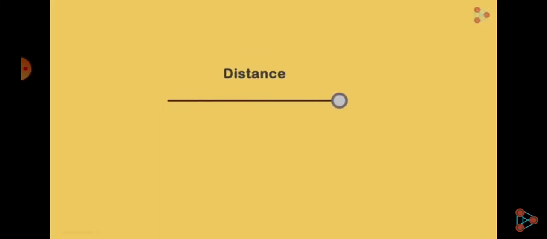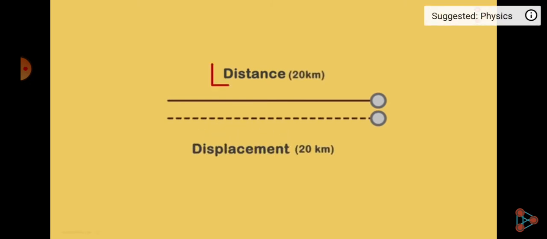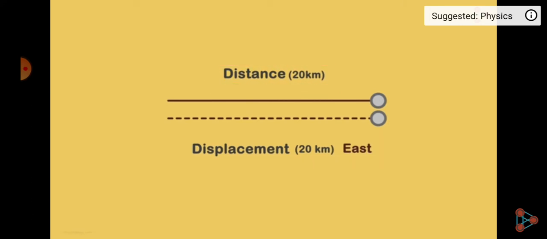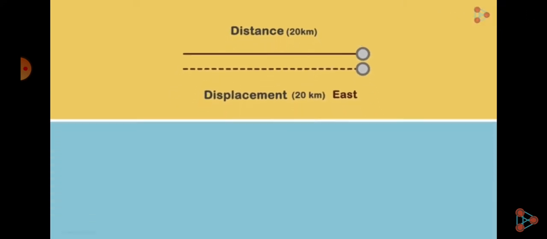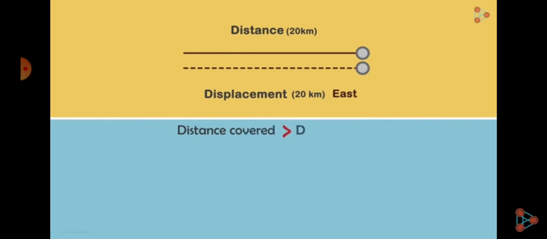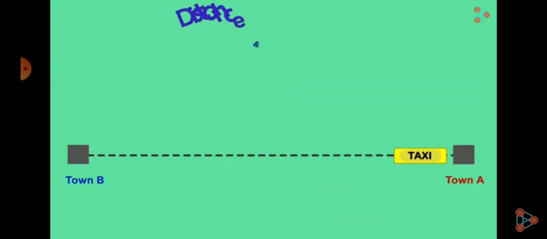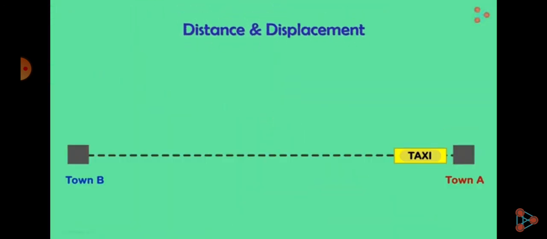If the distance traveled is a straight line, the displacement will be the same magnitude as the distance, but with the direction provided as well. In most cases in our day-to-day lives, the distance covered is greater than the displacement seen. Running errands and traveling back and forth between places cause the amount of distance to build up, though you may not end up very far from home. If you've really understood the difference between distance and displacement, you should be able to answer the next question.